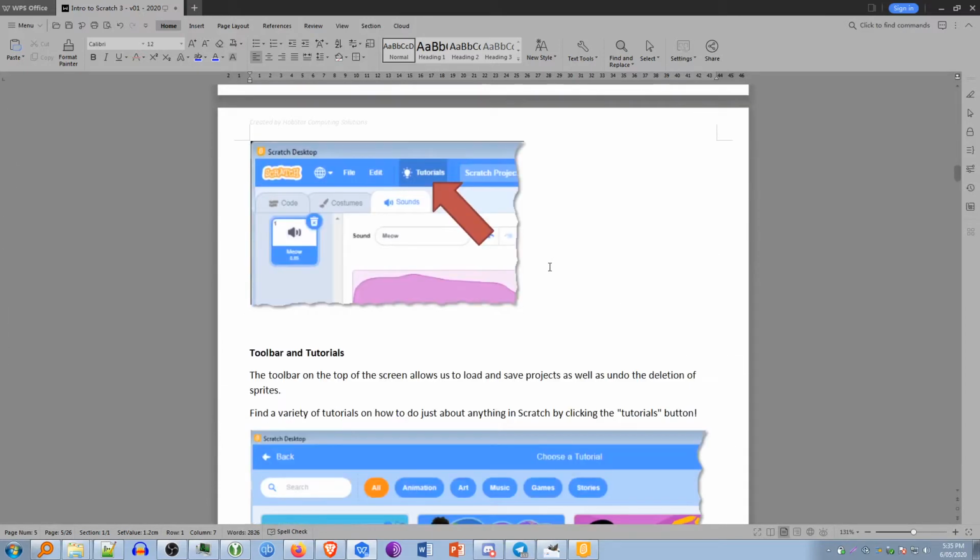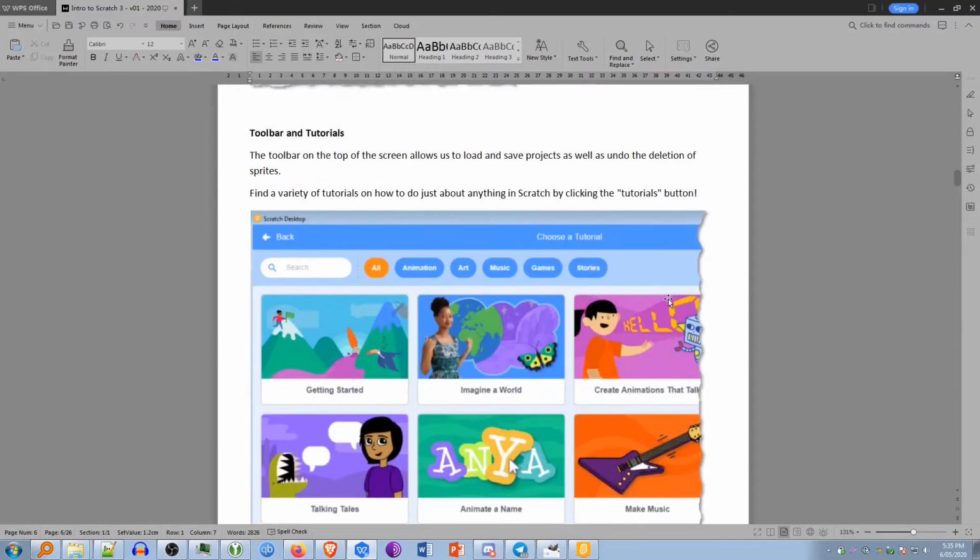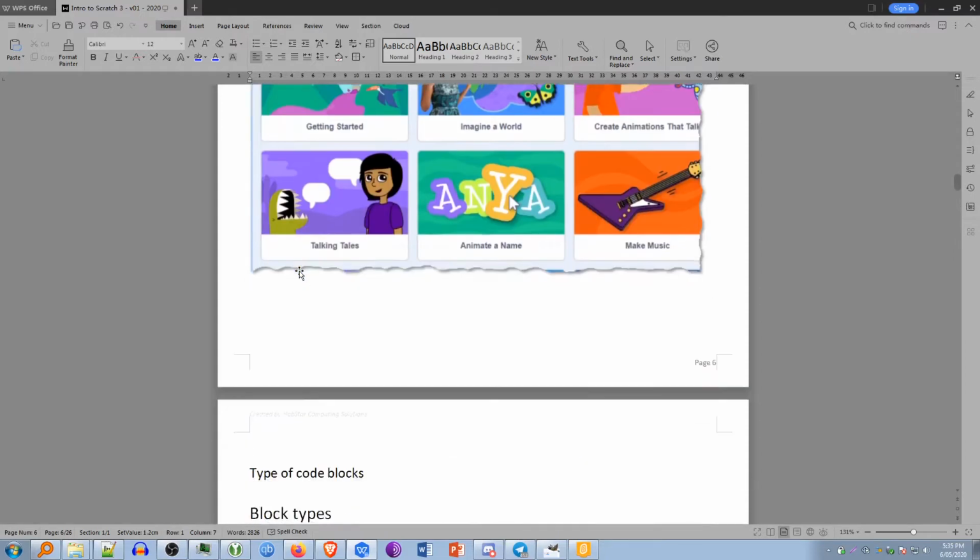Up the top of the screen we have the tutorials button up on the toolbar. The toolbar on top of the screen allows us to load and save projects, as well as undo the deletion of sprites. Find a variety of tutorials on how to do just about anything in Scratch by clicking the Tutorials button. So if you click the Tutorials button, this window will pop up, and you can either have a look through the ones that are there to get you acclimatized to the program, or you can do a search for something specific.